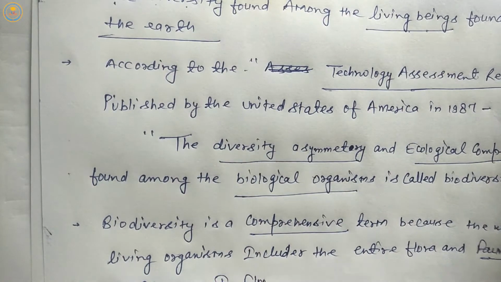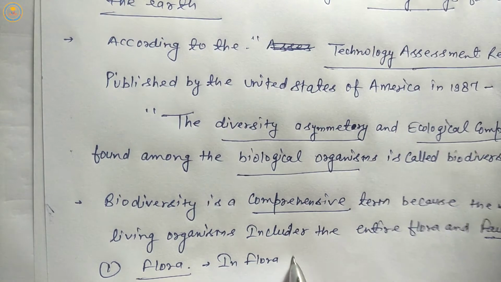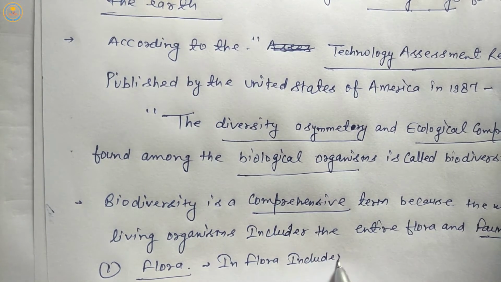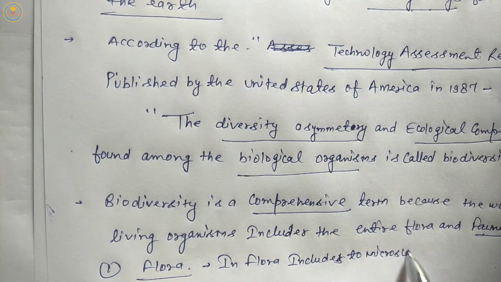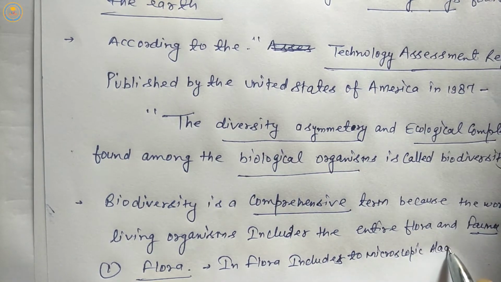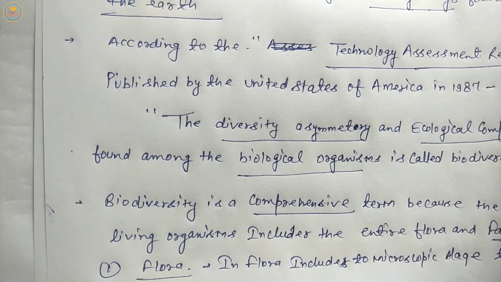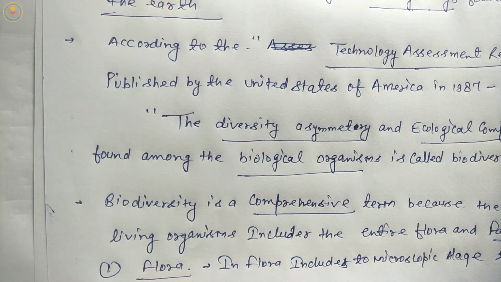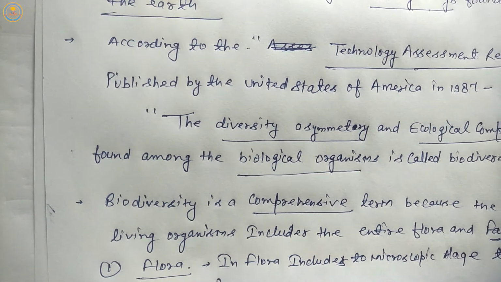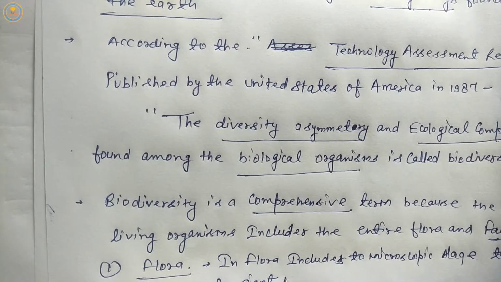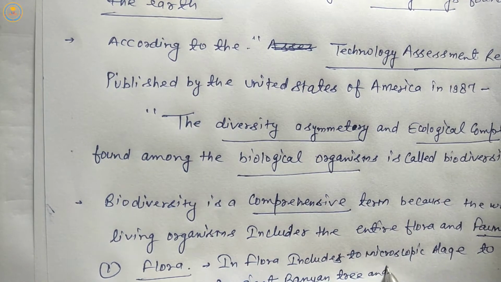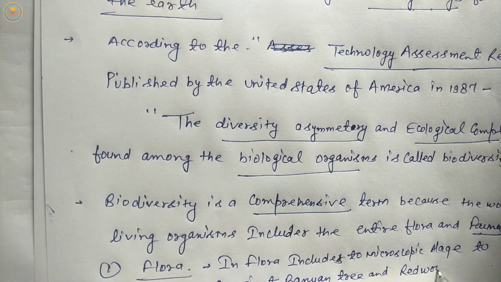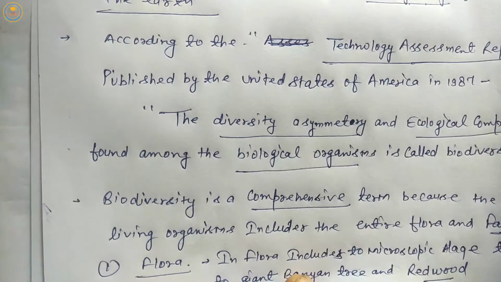Flora includes two microscopic algae, two giant banyan trees, and a redwood plant. They are giant plants.